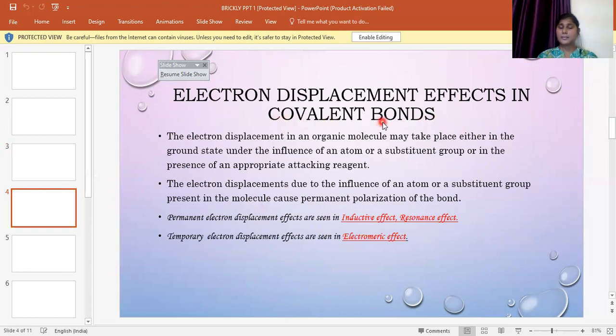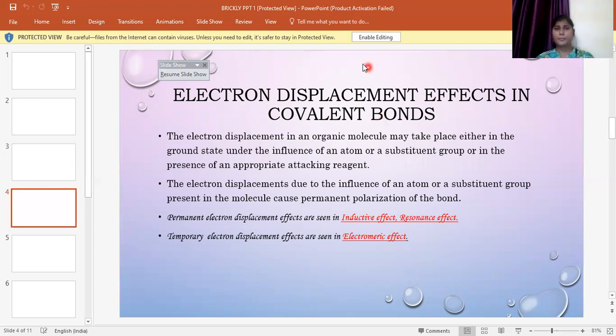Covalent bond is a general term. It is a bond. Which kind of bond? A bond which is formed when there is a sharing of the electron between two atoms. Whenever two atoms share an equal number of electrons, or one electron, or two electrons, that kind of bond formed is called the covalent bond.